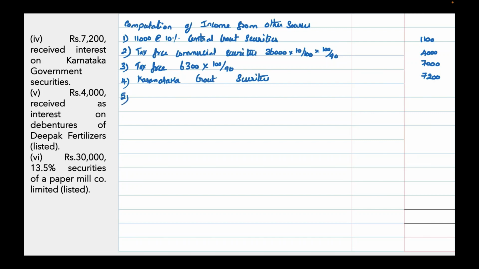Next, 4,000 received as interest on debentures of Deepak Fertilizer. So since the interest is less than 5,000, there is no TDS, so you can take the value as such, 4,000.